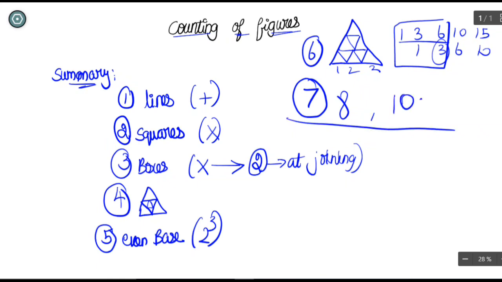So that's it. These are the concepts of counting of figures, and let us see some conceptual examples for this, and move on to the next topic after seeing them. In the conceptual examples, I am going to solve some previous year questions and show how to approach those questions, how to divide, and how to differentiate between the two different concepts and solve the question. That is what I am going to teach here. So let us start solving the questions.